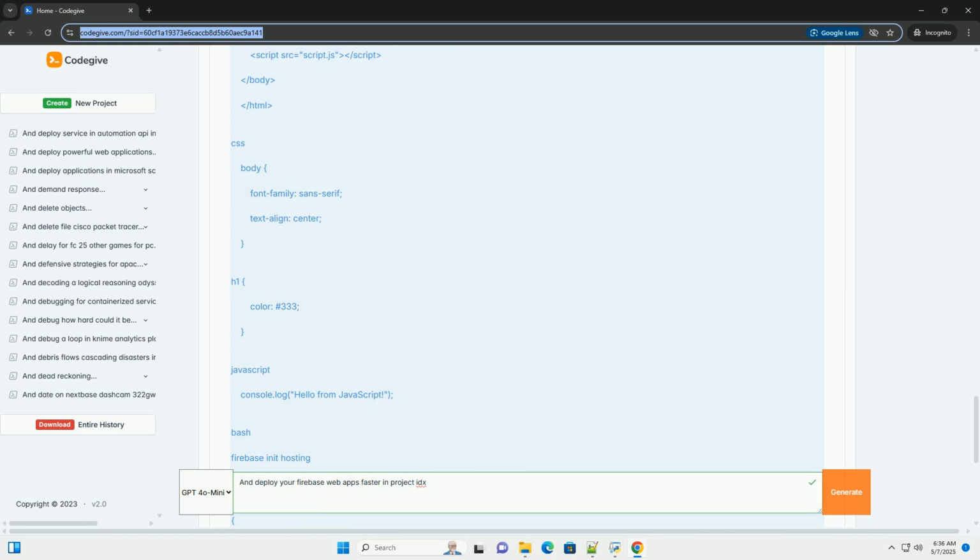Firebase project: you should have an existing Firebase project or be prepared to create one. Setting up your Project IDX environment. 1. Access Project IDX.